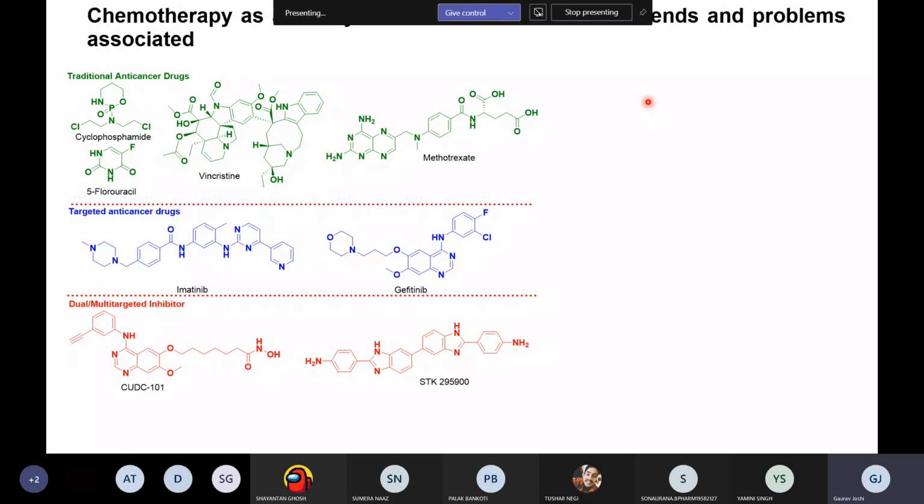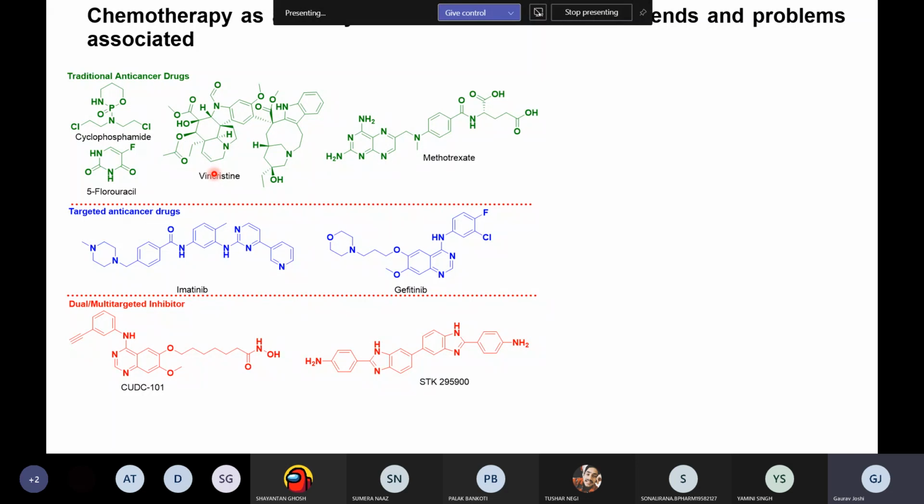To treat the cancer, right? So now, how did these drugs, basically the anti-cancer chemotherapy, come into the picture? The first time anti-cancer drugs were used was in the 1940s, followed by the alkylating agents. At that time, these drugs were called the traditional anti-cancer agents.